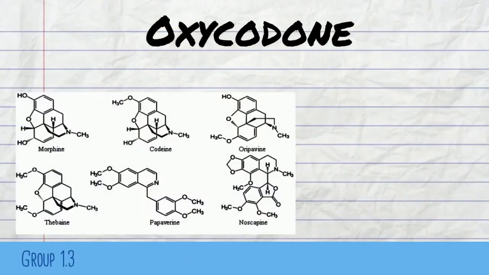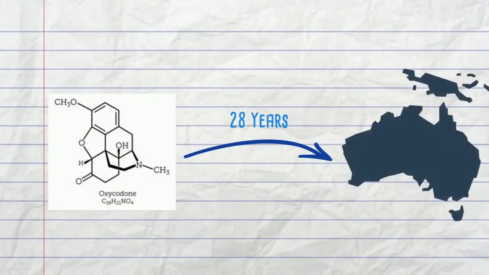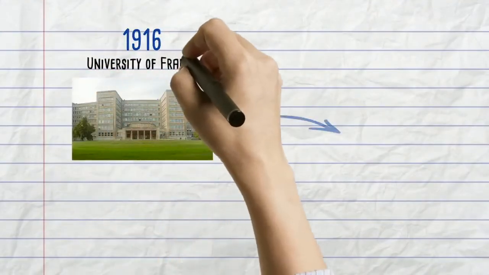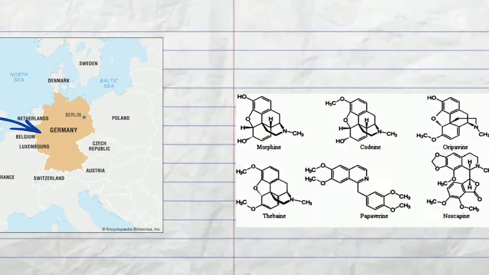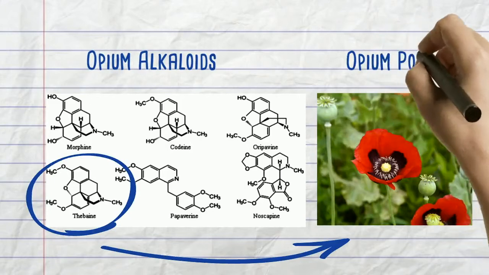Let me introduce you to oxycodone, a semi-synthetic derivative of natural opium alkaloids that has been around for 28 years in Australia and was initially synthesized in 1916 at the University of Frankfurt in Germany by Freund and Speyer. It derived from the modification of the chemical thebaine, an organic compound found in the opium poppy plant.